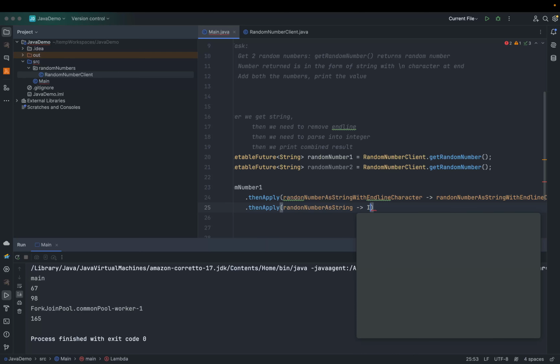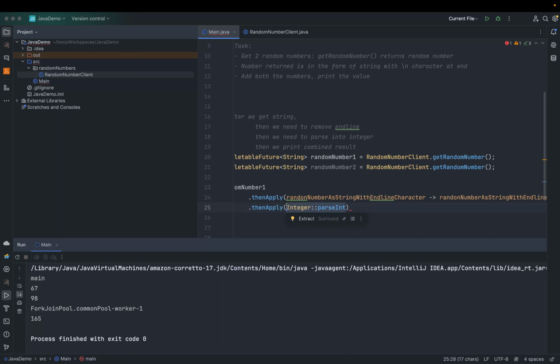Now we want to parse it. So Integer.parseInt, then the random number as a string. Instead of this we can use a method reference. Here a method reference is just like we are passing the parseInt method here. So now the value would be a CompletableFuture of an Integer.